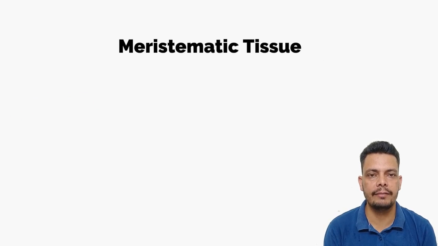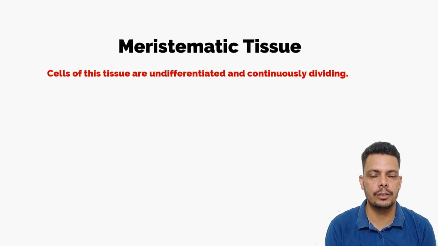So what is the meristematic tissue? It is the tissue in which the cells are continuously dividing, and the cells of this tissue are undifferentiated. Undifferentiated means all the cells are the same. They are not specialized into, say, leaf, stem or roots. After they form the permanent tissue, they will be differentiated. So undifferentiated means all the cells of this tissue are the same. They are very much capable of cell division.